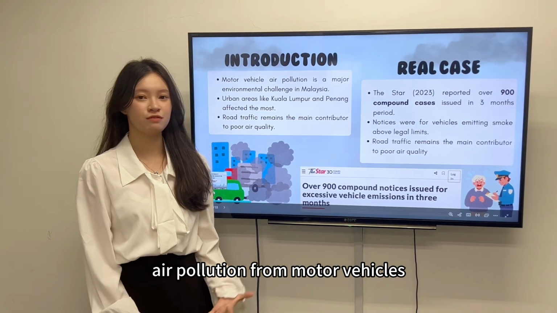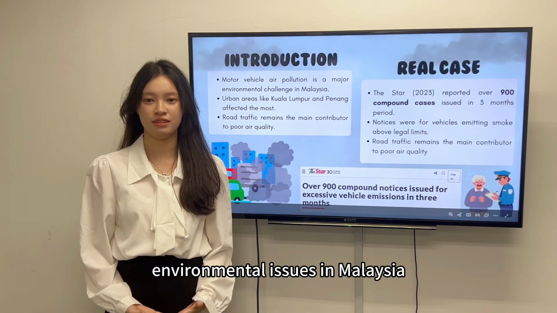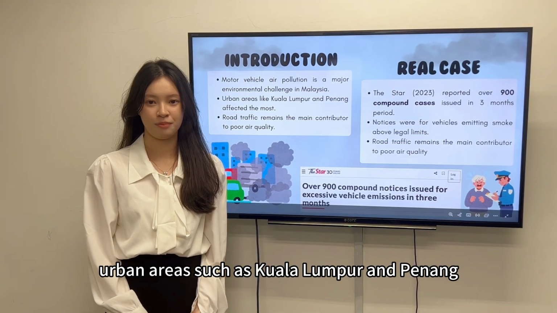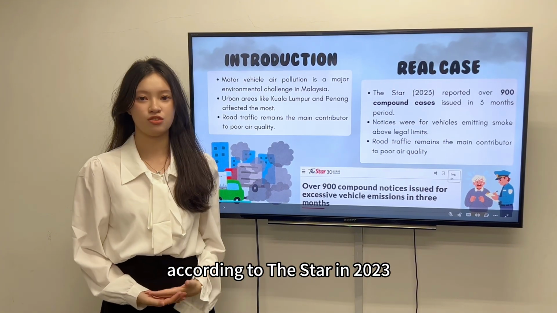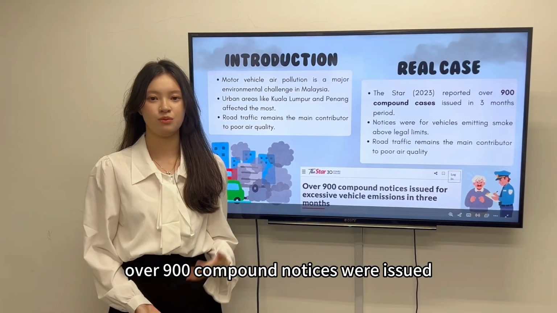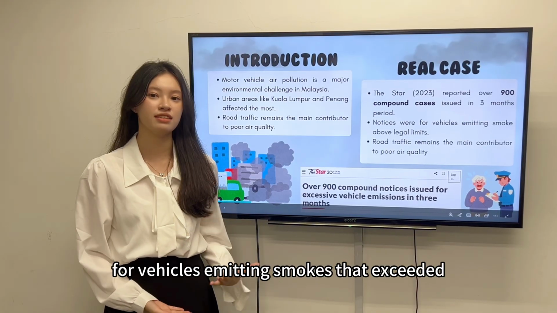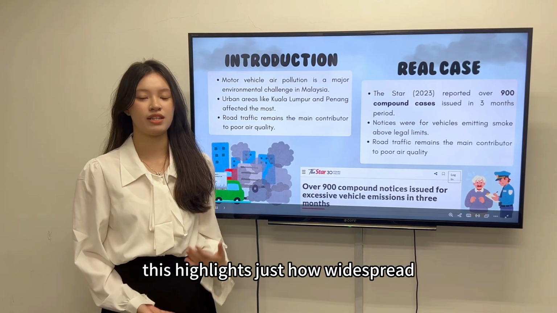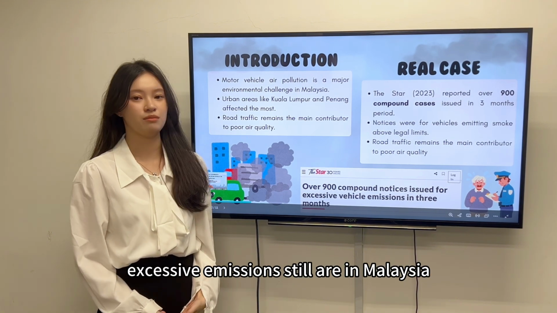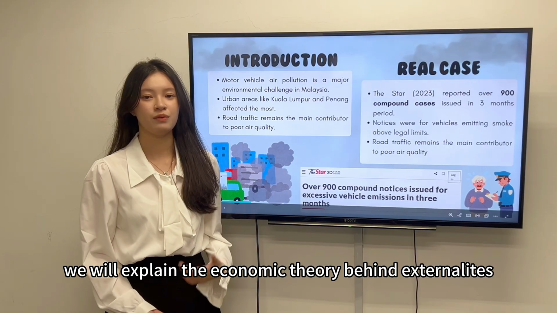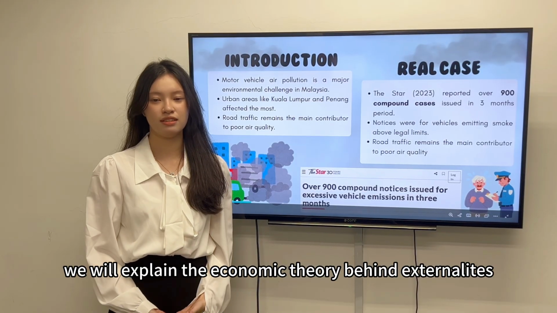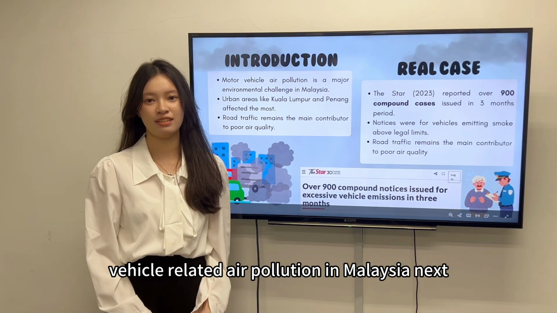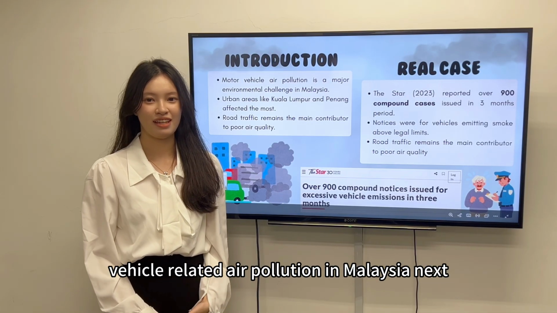Air pollution from motor vehicle emissions is one of the most chronic environmental issues in Malaysia, particularly in heavily urban areas such as Kuala Lumpur and Penang. According to The Star in 2023, over 900 compound notices were issued in just a 3-month period for vehicles emitting smoke that exceeded the legal limit. This highlights just how widespread excessive emissions still are in Malaysia. In our presentation, we will explain the economic theory behind externalities, review relevant policies, and provide recommendations to reduce vehicle-related air pollution in Malaysia.